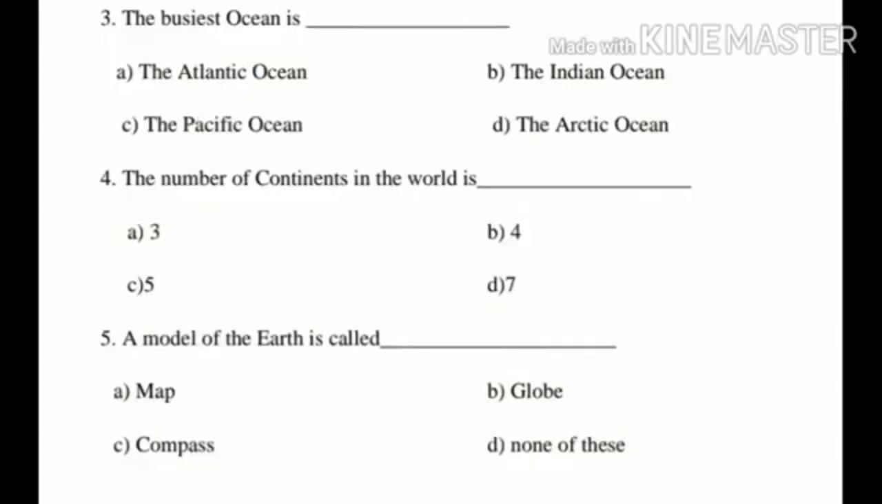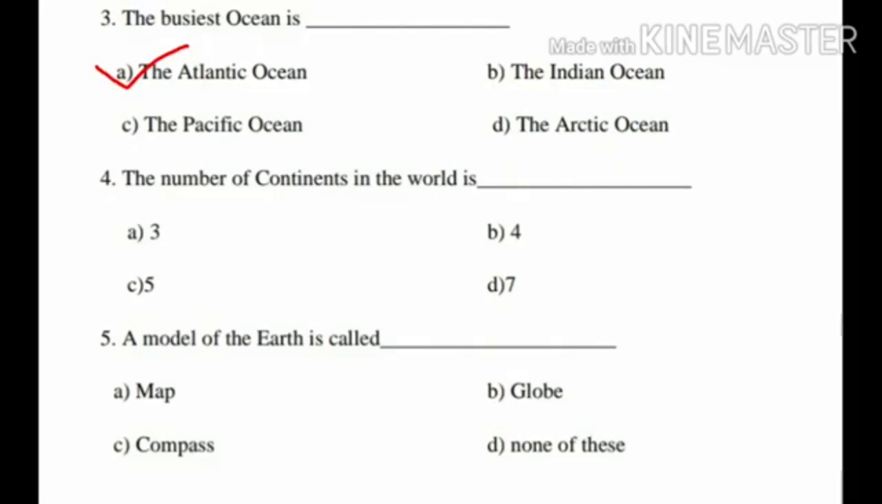Children, next one, third question. The busiest ocean is dash. Option A, the Atlantic Ocean. Option B, the Indian Ocean. Option C, the Pacific Ocean. And option D, the Arctic Ocean. What is the answer? Yes, option A, the Atlantic Ocean. Children, the busiest ocean is the Atlantic Ocean.